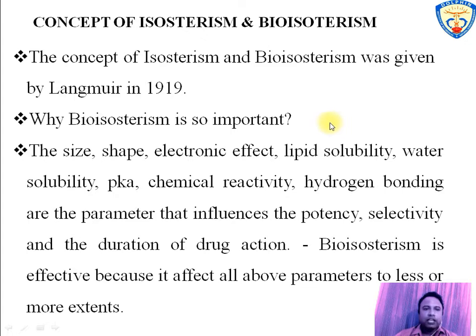It is the replacement or modification of a functional group or atom with another having similar properties, known as isosteric and bioisosteric replacement. Why is bioisosterism so important?